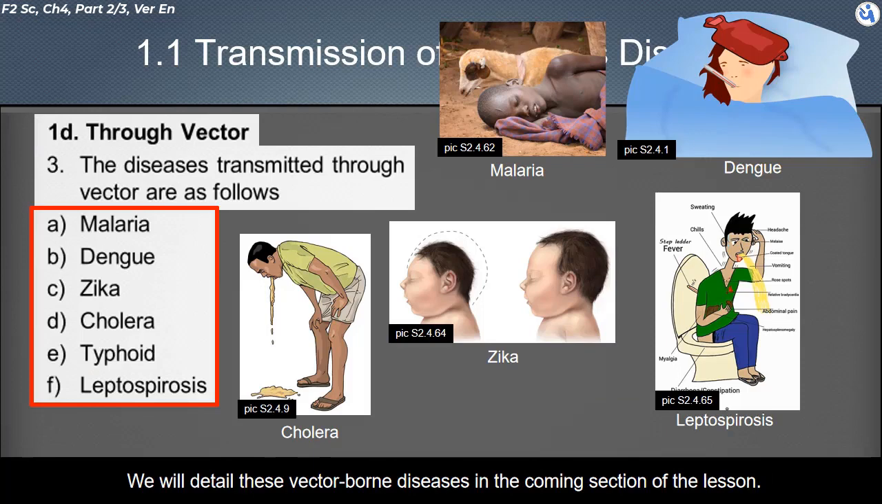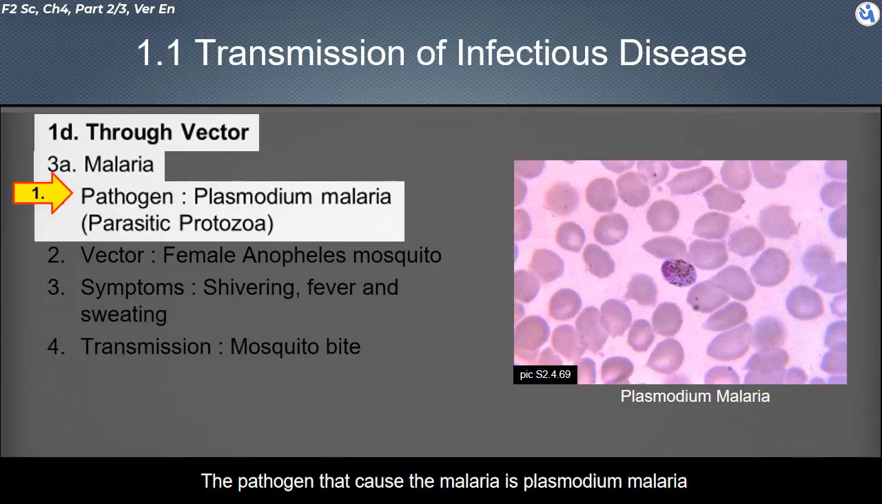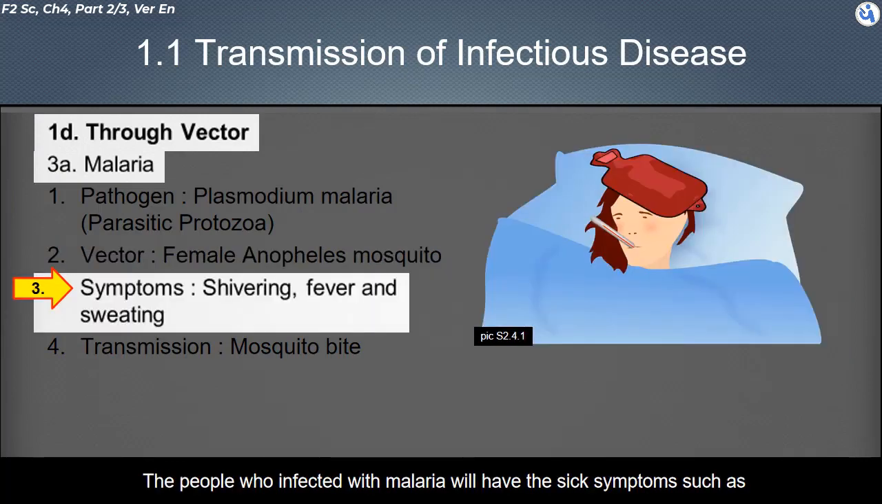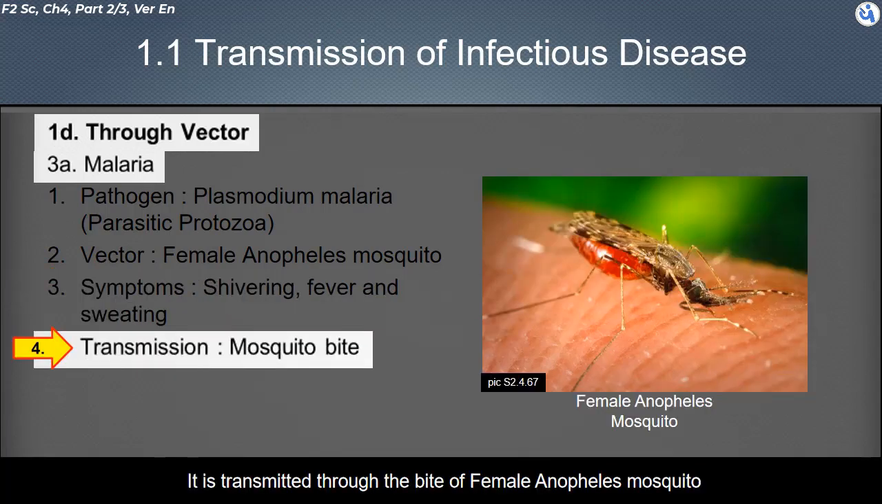We will detail these vector-borne diseases in the coming sections. We first talk about malaria. The pathogen that causes malaria is Plasmodium malaria, which is a parasitic protozoa. Protozoa is a microorganism, or a one-celled animal. Malaria is transmitted through the bite of the female Anopheles mosquito. People infected with malaria will have symptoms such as shivering, fever, and sweating.